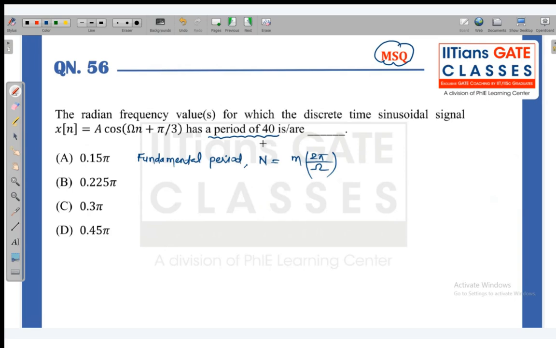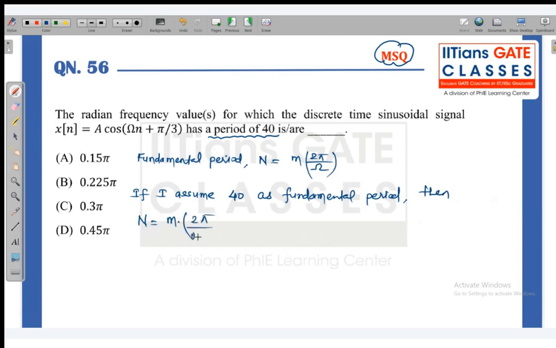So if I assume 40 as the fundamental period, then my N is equal to m into 2 pi by omega, right?